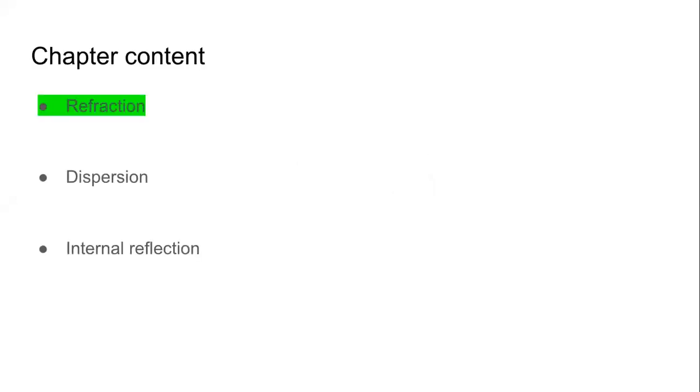Remember, this chapter has three distinct phenomena described. Refraction of light, dispersion of light, and internal reflection of light. And I told you in the beginning that refraction, dispersion, internal reflection, they are related to each other. At the foundation of all three, it is refraction. It is the bending of light. Dispersion is a specific case of refraction. Internal reflection is another specific case of refraction. So let us not think that they are completely different. They are related to each other.